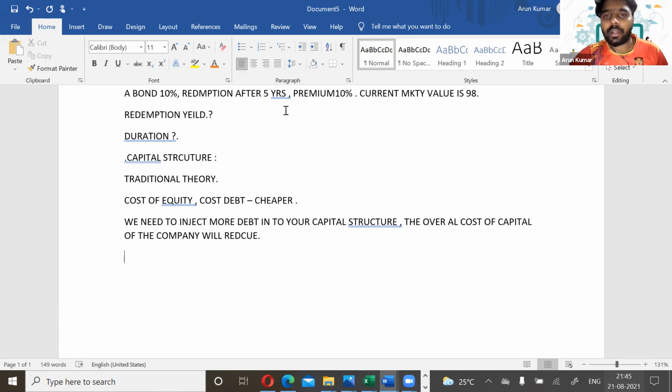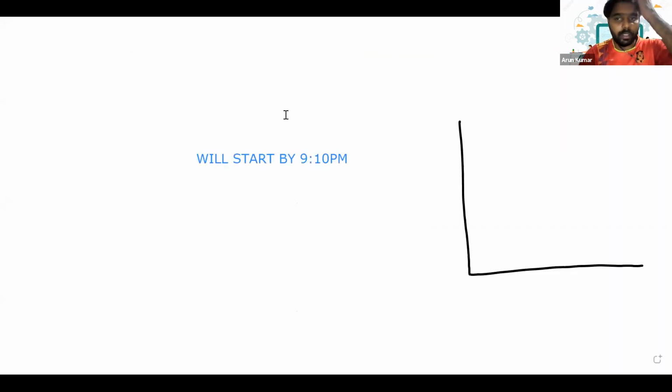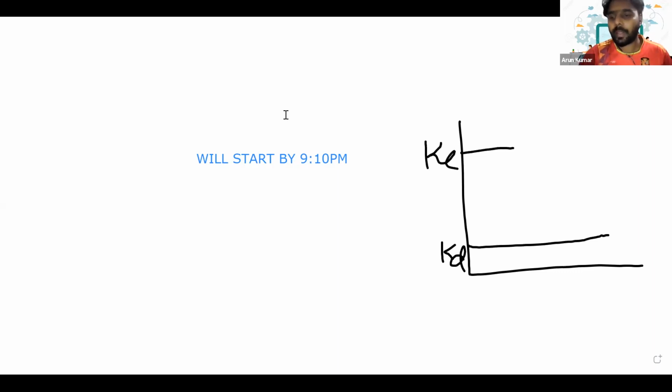Let's say there is a graph for the traditional theory. The cost of debt is here, and the cost of equity will be higher. The x-axis represents the debt to equity proportion, and the y-axis represents the cost.